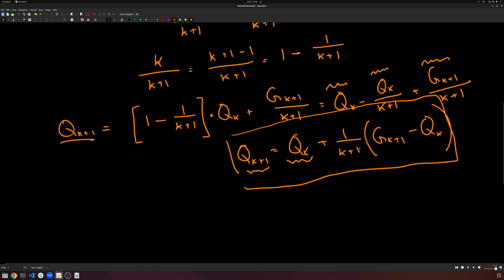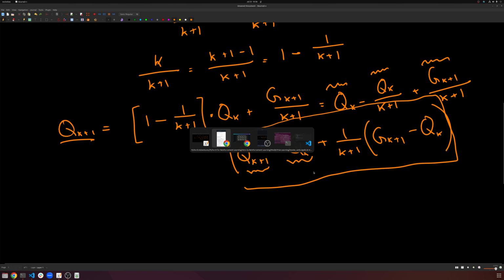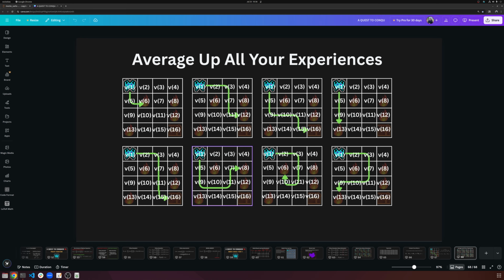So again, this is not so important in terms of results. It gives you exactly the same results as before. This is just a better algorithm, and this form will become even more important when we look at it in the future. So let's go ahead and implement it.